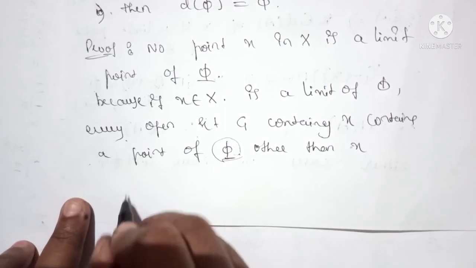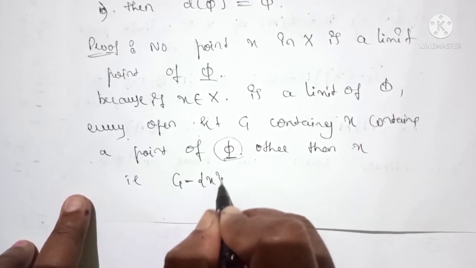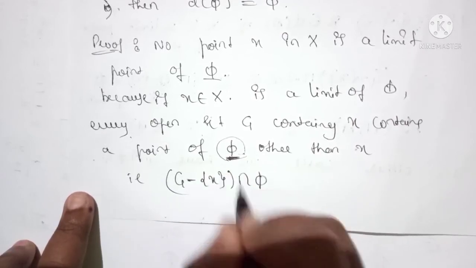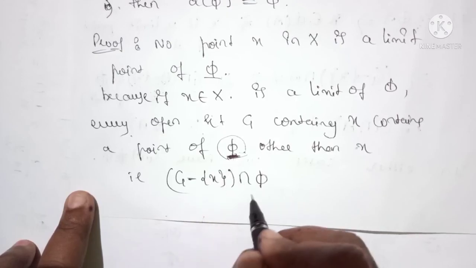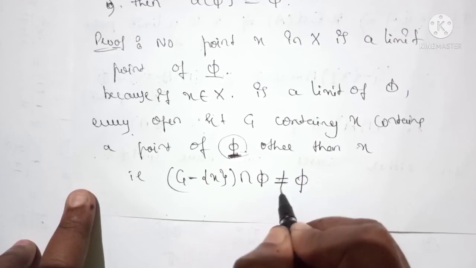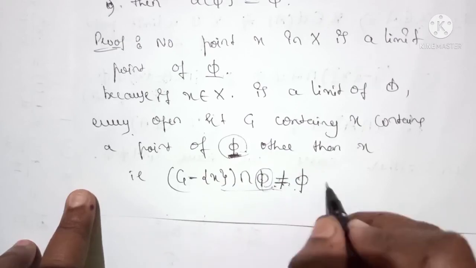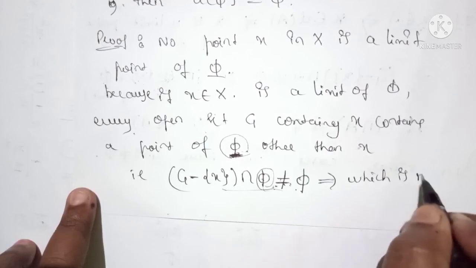So if I take G minus X intersection with the null set, because we are finding the limit point for this subset, this should not be the null set. But is this possible? No, if I take intersection with the null set we always get the null set, which is not possible.